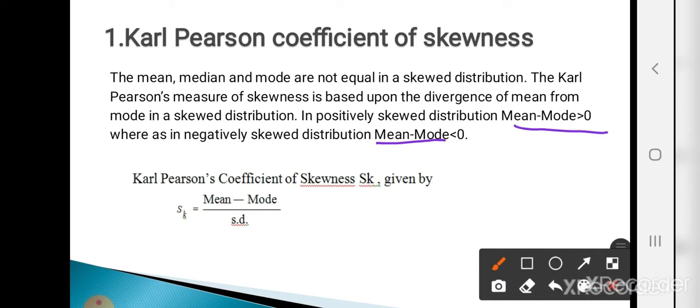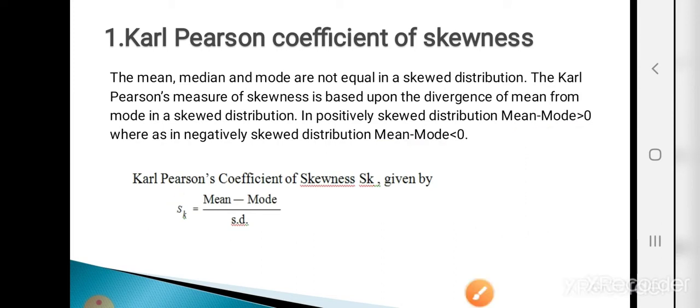So, the Karl-Pearson coefficient of skewness is denoted by Sk. What is the formula for calculating it? Formula is Sk equals mean minus mode divided by standard deviation.